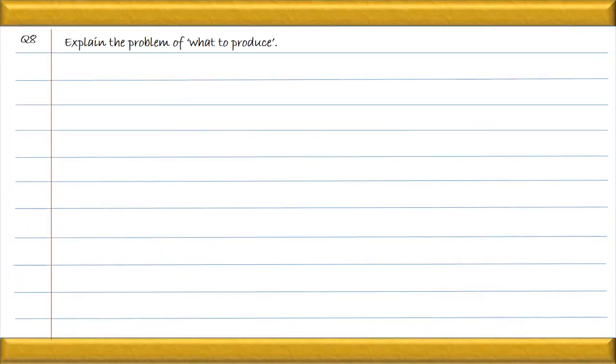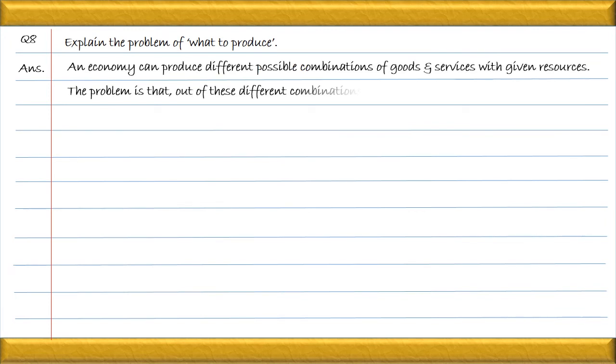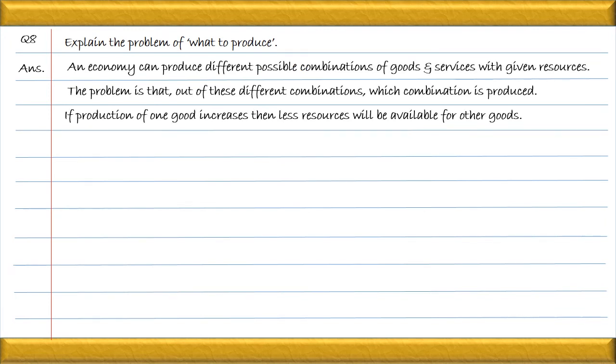Let us see the next question. Explain the problem of what to produce. The first central problem is what to produce. The technical name of this problem is problem of allocation of resources. Every economy has to decide the type of the goods they should manufacture, whether they should manufacture X goods or they should manufacture Y goods. After deciding the type of the goods, they will decide the quantity in which they have to manufacture the goods. So this particular problem has two aspects. Firstly, we have to decide the type, then we have to decide the quantity in which the good should be manufactured.